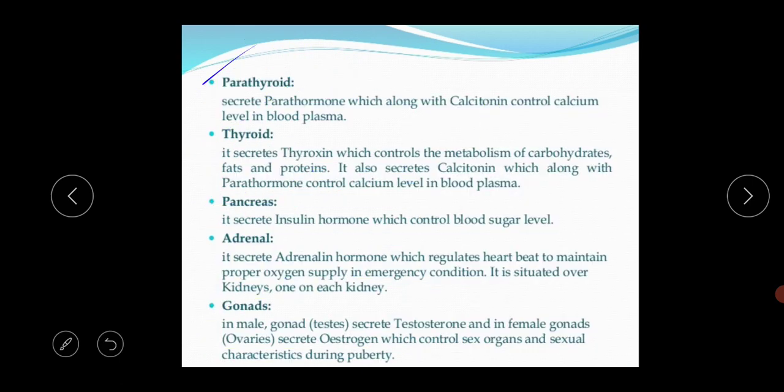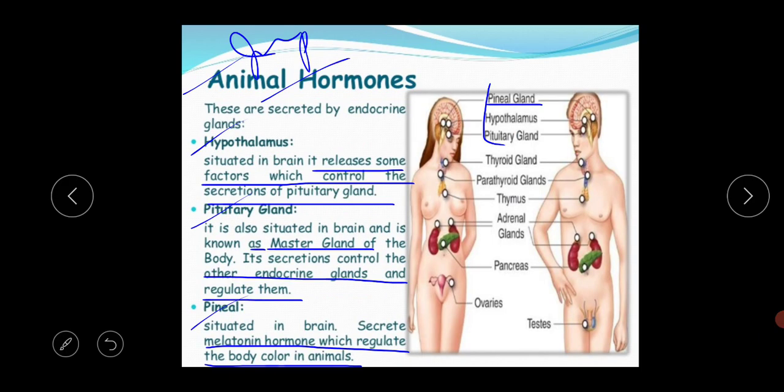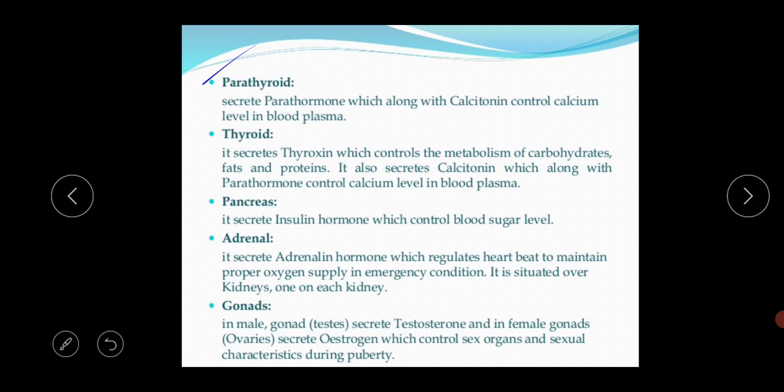Next thing is the parathyroid gland. What is the location of the parathyroid gland? Just look at the structure. This is the parathyroid gland, present in the trachea portion. This parathyroid gland secretes the parathormone, which along with the calcitonin controls the calcium level in blood plasma. The parathyroid glands are 4 in number.